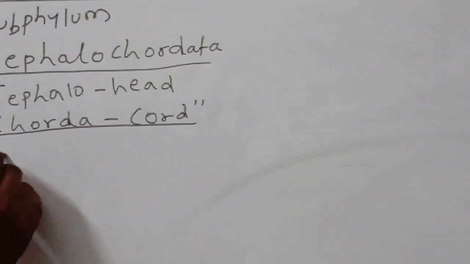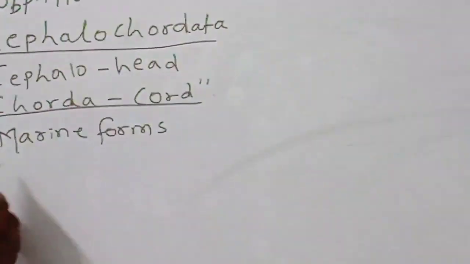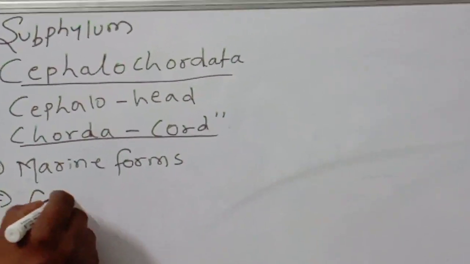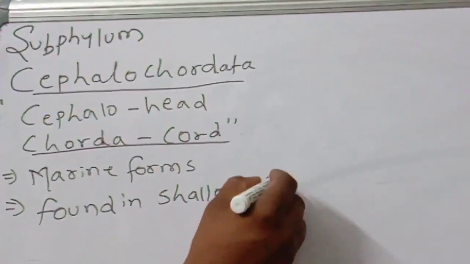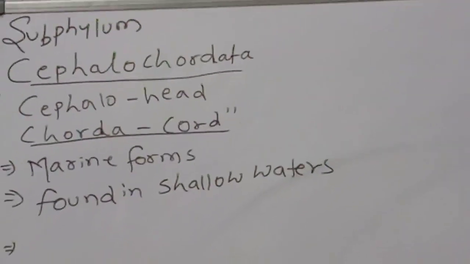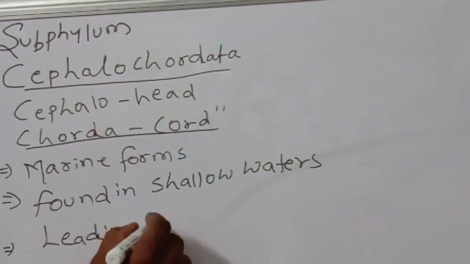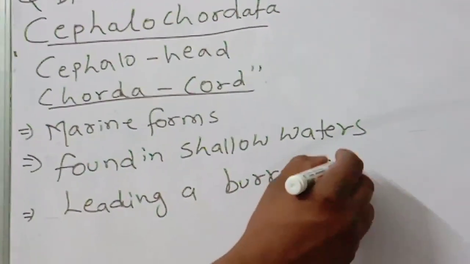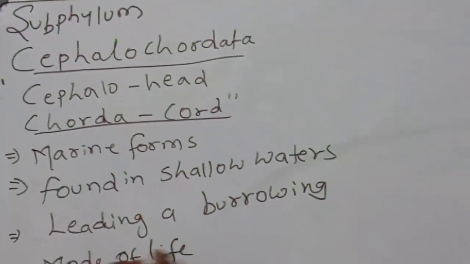Cephalochordates are marine forms. They are found in shallow waters. This point you have to remember. Next important one, leading a burrowing mode of life, means they live in burrows.